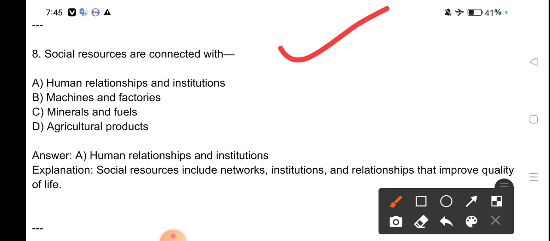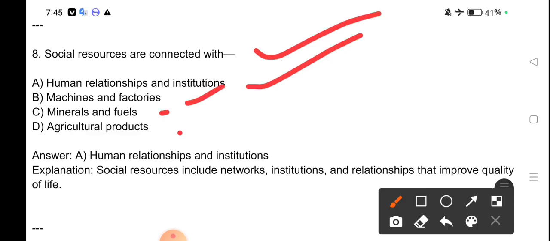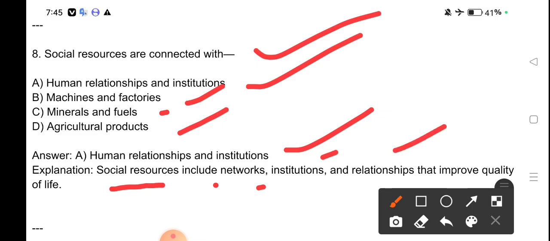Social resources are connected with human relationship and institutions, machine and factories, minerals and fuels, cultural products. Human relationship and institutions are connected with social resources. Social resources include networks, institutions and relationships that improve quality of life.